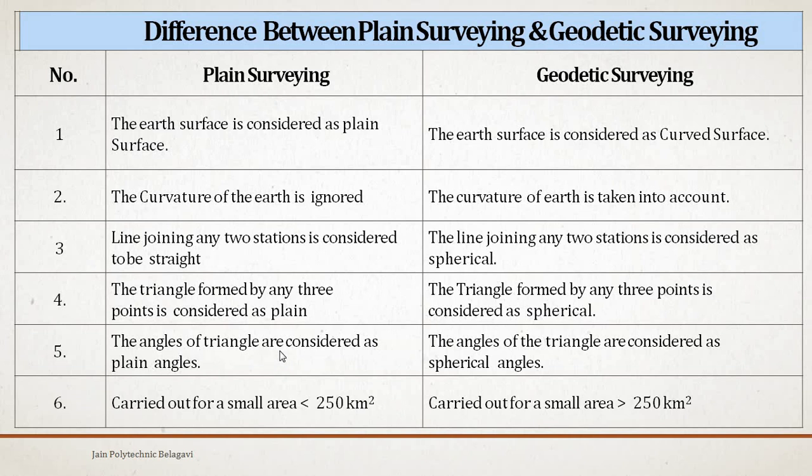The angles of triangles are considered as plane angles, and in geodetic survey the angles are considered to be spherical angles. Plane surveying is carried out for less than 250 km square area, and geodetic surveying is carried out for areas extending beyond 250 km square area.